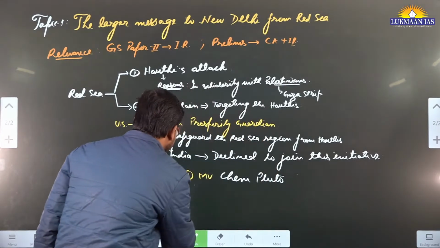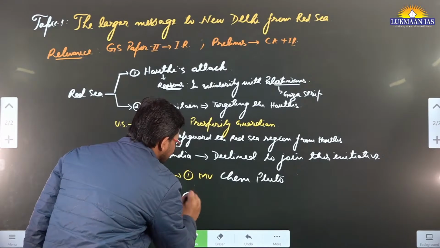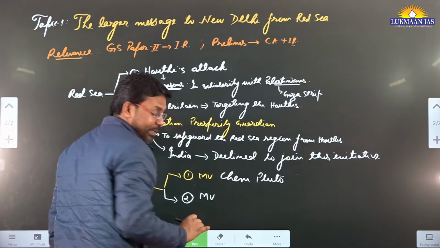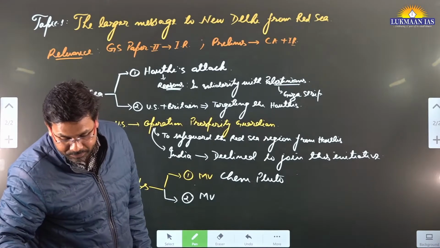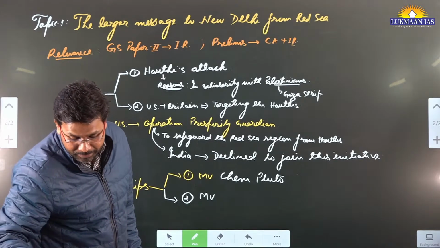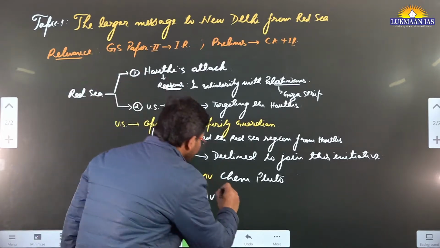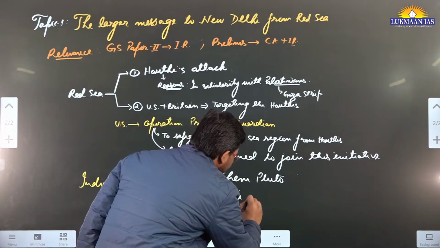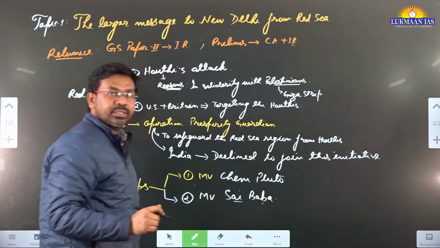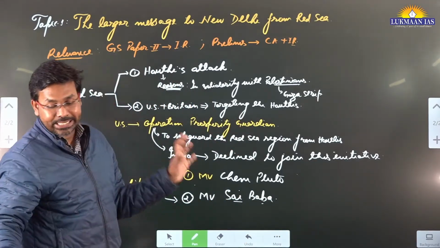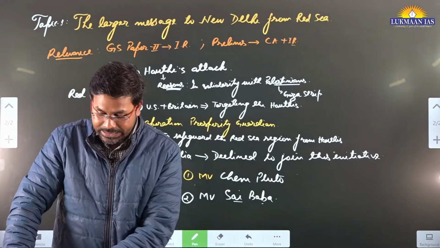This is the first maritime vessel. When we talk about the second maritime vessel, MV means maritime vessel. The name of the second maritime vessel is MV Sai Baba. So these are the two ships that were escorted by the Indian naval ships.